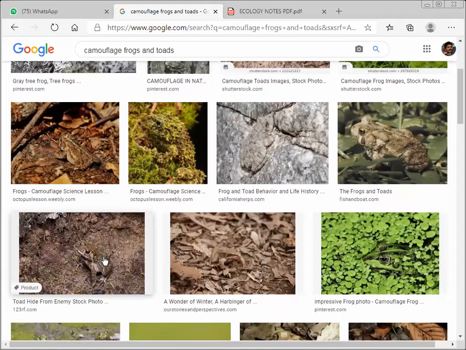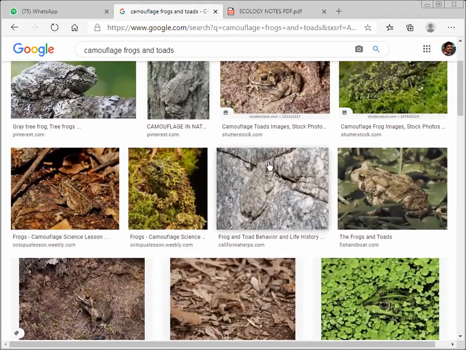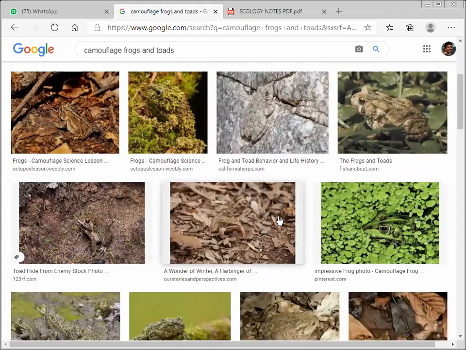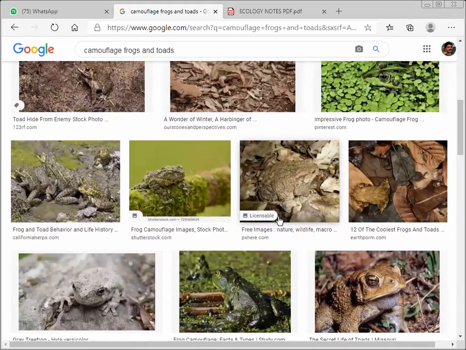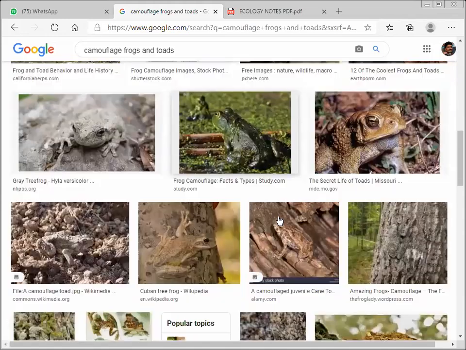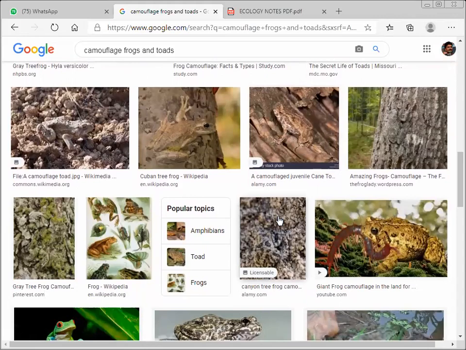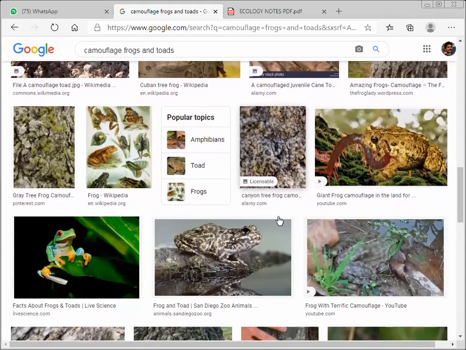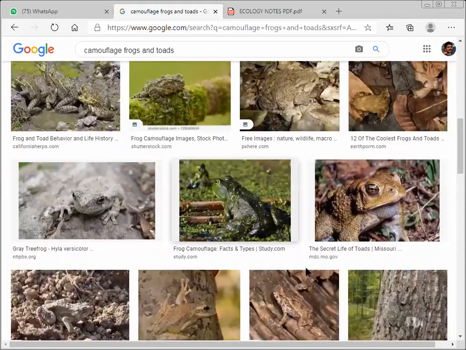That means if you drop this frog on the water again, it changes to the green color. We are not going to say it like that. It matches the habitat where they are living, to protect themselves from the predator. Have you seen this? It almost doesn't look like a frog, matching with the background, trying to escape from the predator. These are all different kinds of frogs showing the camouflage condition.